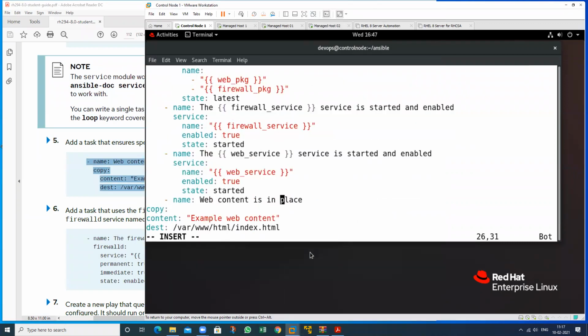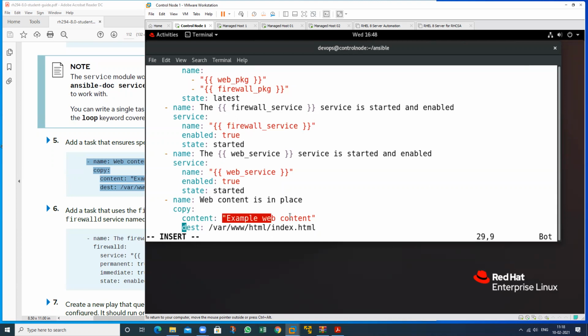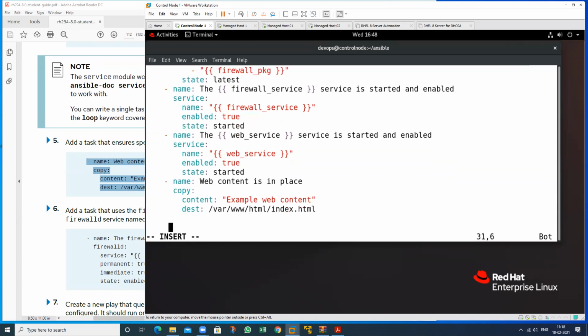So this is the name of this particular task and this is the copy module. The copy module is used to write content in this particular location. It will write this content to this particular file. This is my other task that is performed by the copy module. This is the content and this is the destination. Now just move to the last one and perform the other task also.